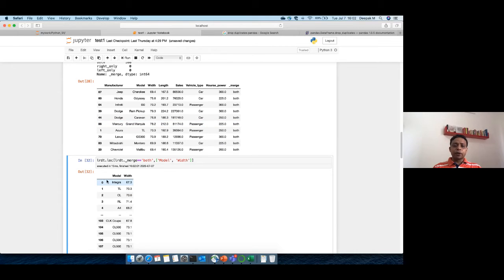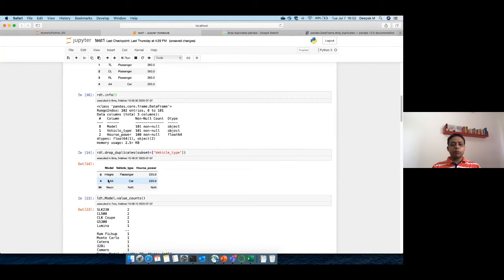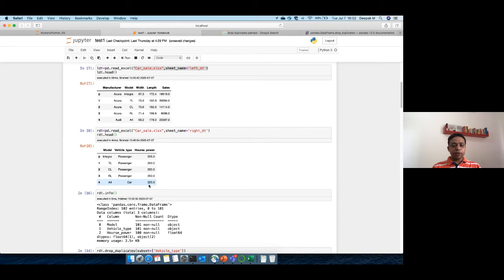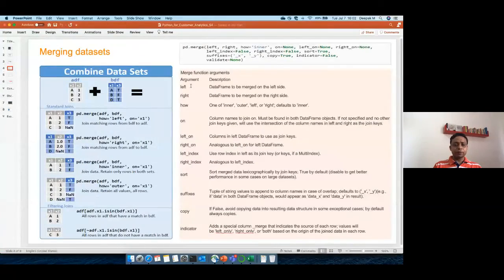Now in this, good thing was in both the data sets we don't have more than one common column. So basically we are merging it by one column which is simply available in both, and hence you don't see any duplicate columns. So basically no column names are changed. But there might be cases wherein you have multiple column names the same. So let's go back to our PowerPoint presentation and see what will happen there.